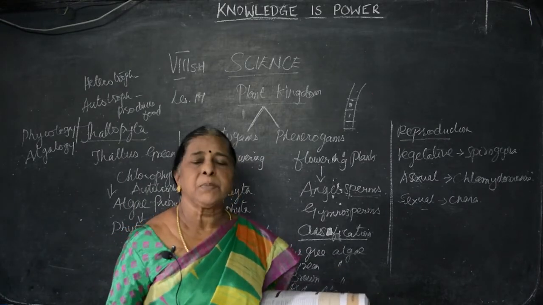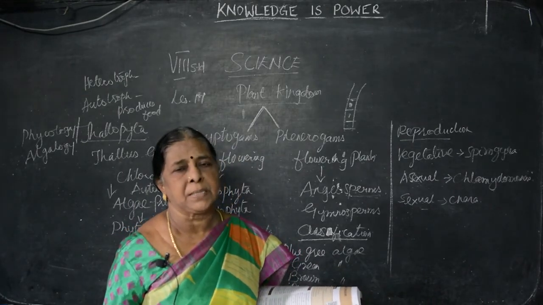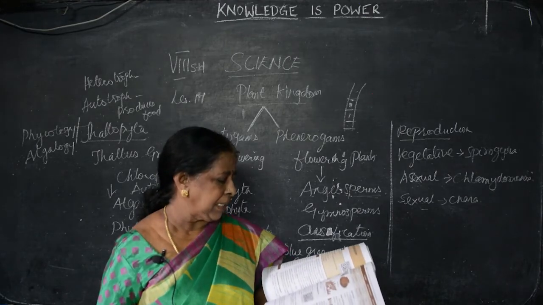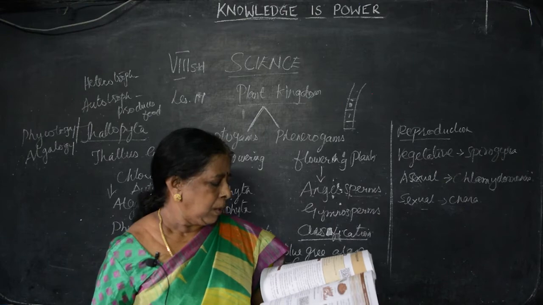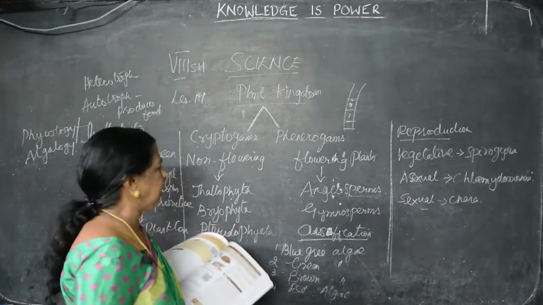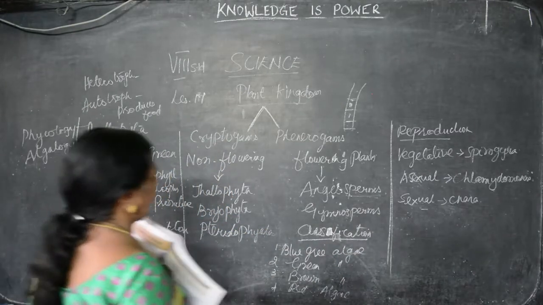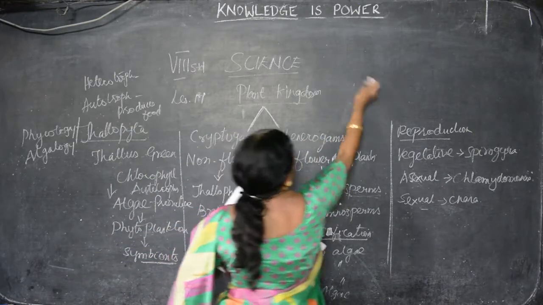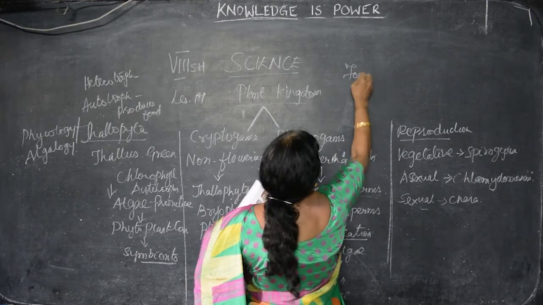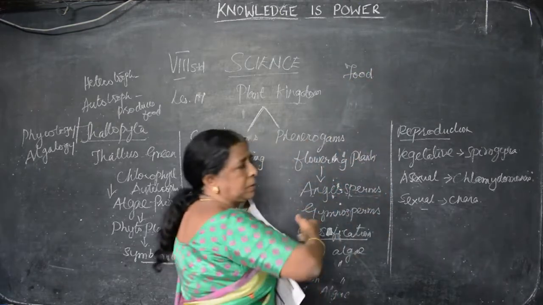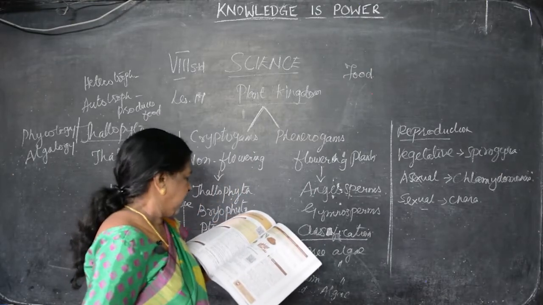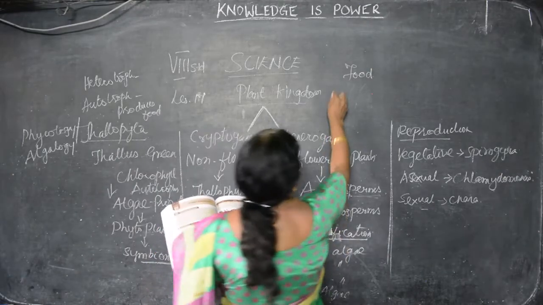Okay. Then the economic importance we will see, that is how it is useful to us. It may be food for some of the animals, a fodder. What are the things we use as food: Ulva, Spirulina, Chlorella. What are the economic importance of the algae? It is used as food for some of the cattle, and it is used in agriculture.